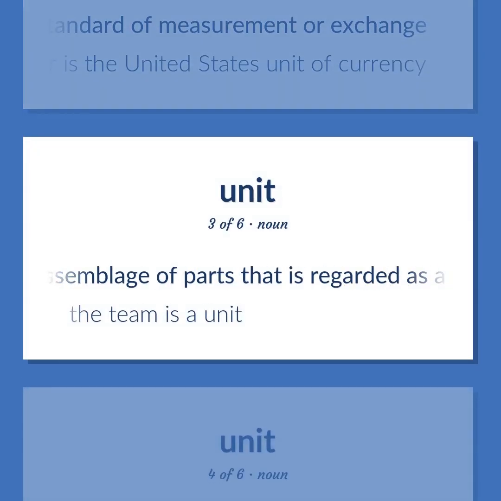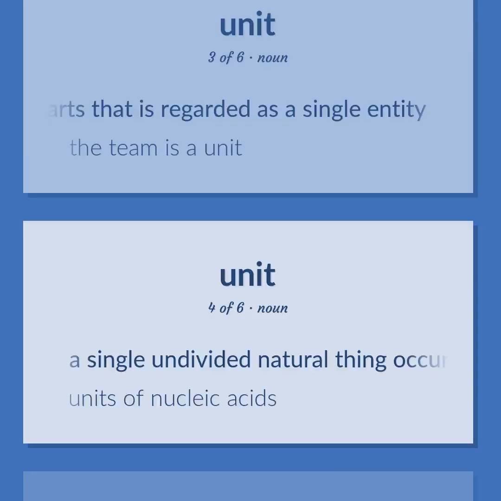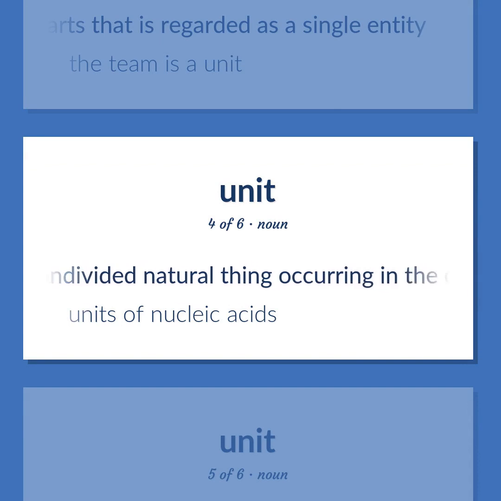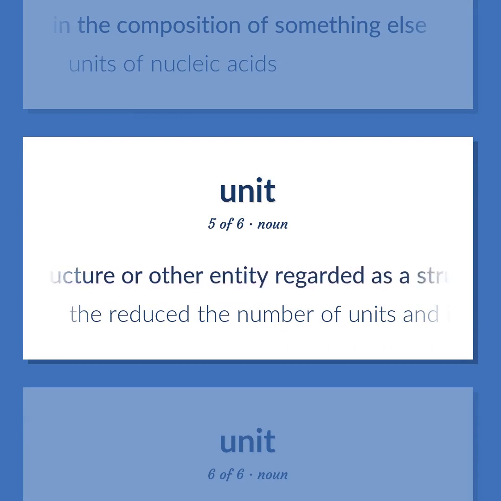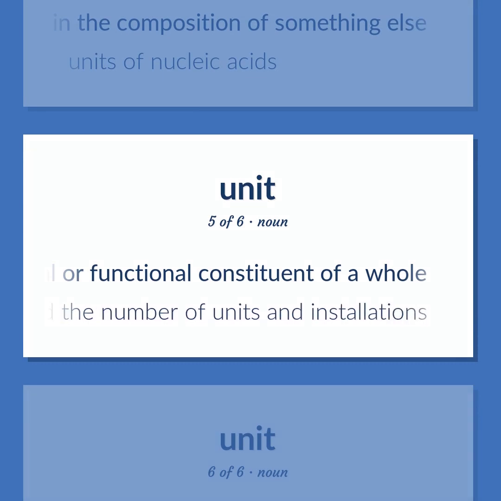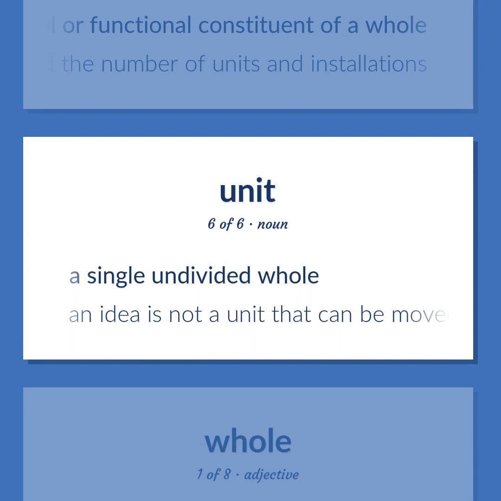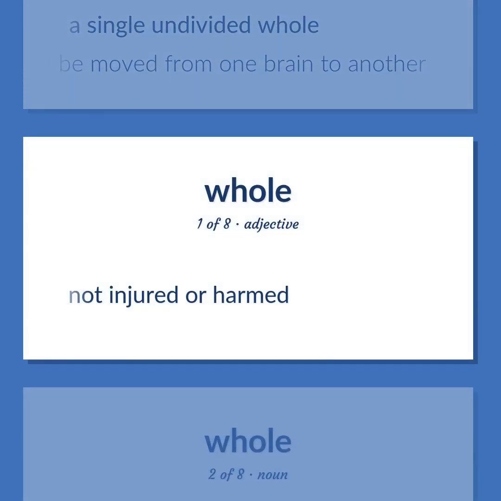An assemblage of parts that is regarded as a single entity. The team is a unit. A single undivided natural thing occurring in the composition of something else. Units of nucleic acids. An individual or group or structure or other entity regarded as a structural or functional constituent of a whole. Reduced the number of units and installations. A single undivided whole. An idea is not a unit that can be moved from one brain to another. Not injured or harmed.